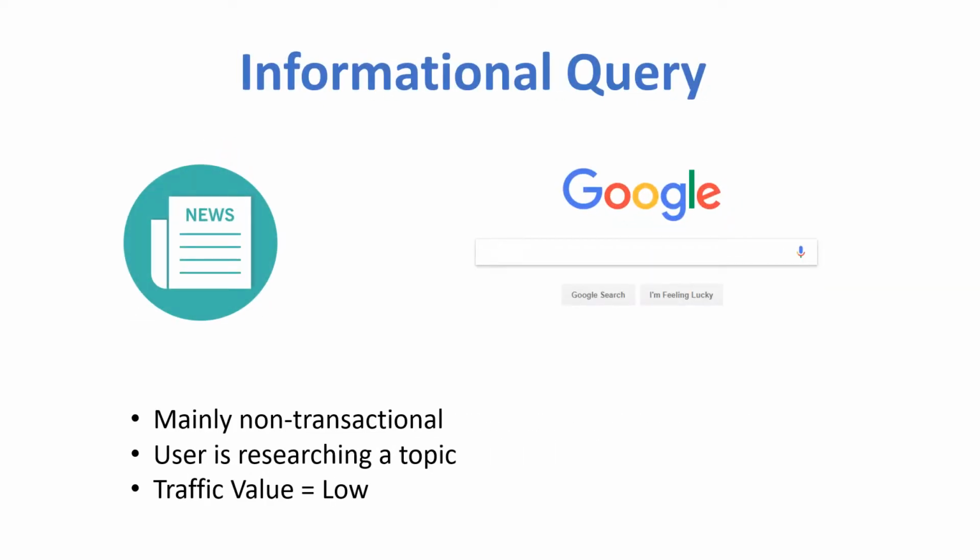Informational queries include the largest range of searches made, with over 80% of all searches. These searches are mainly non-transactional, but can include the research a user makes when deciding on a transaction. These searches could be anything from searching the weather, first aid treatment, researching a historical moment, training a puppy, and much more. The possibilities are endless when it comes to informational queries and can include just about anything on a user's mind.